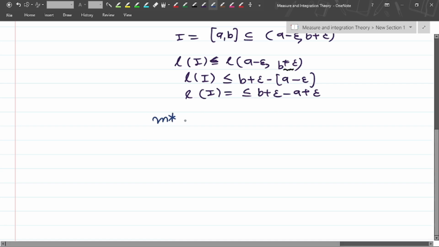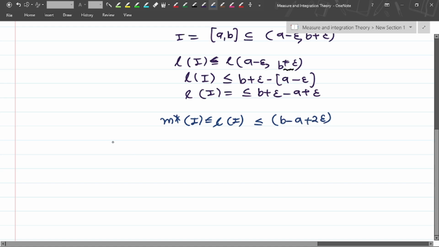So if I'm going to take the outer measure of the interval I, it is less than or equal to the length of the interval I, which is less than b minus a plus 2 epsilon.